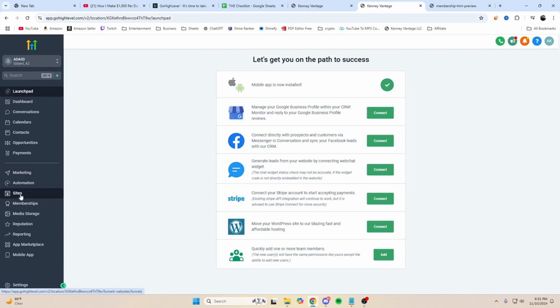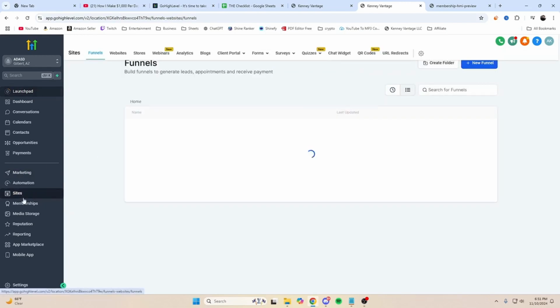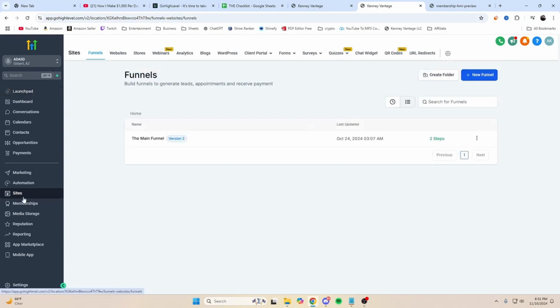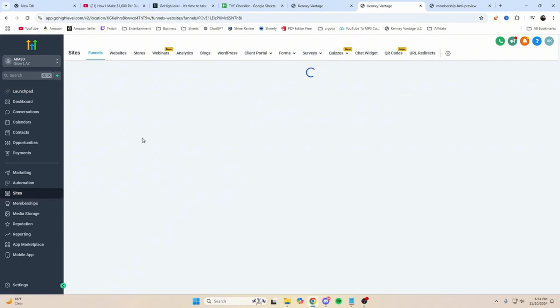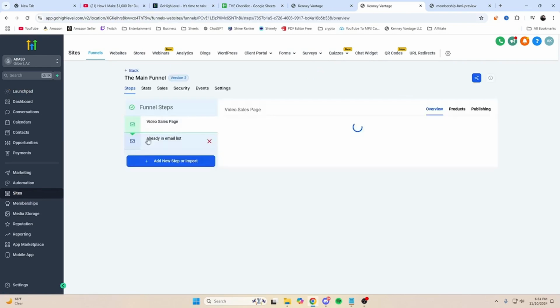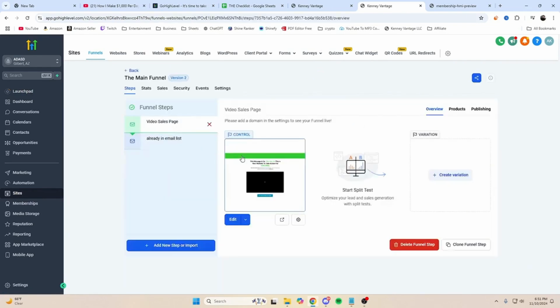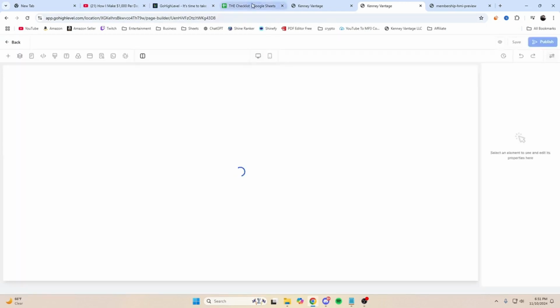Now, preferably we want a landing page because this way it only directs people to a certain button, because the difference between a landing page and a website is a website has multiple places you can go. You can go to the About Us, you can go to the products, you can go to the info. We just want to keep it simple, and that's why we're going to choose a landing page.